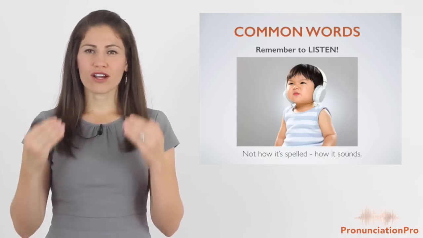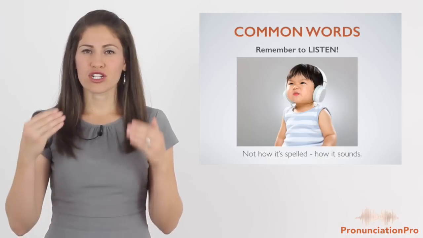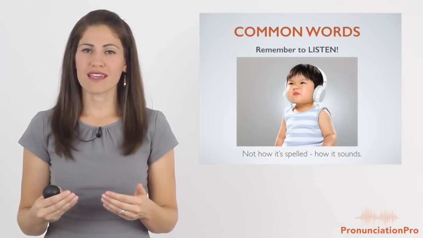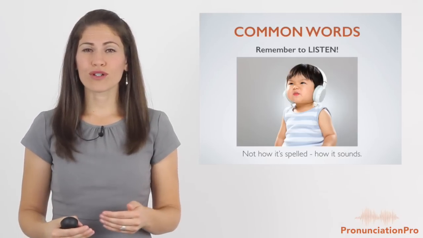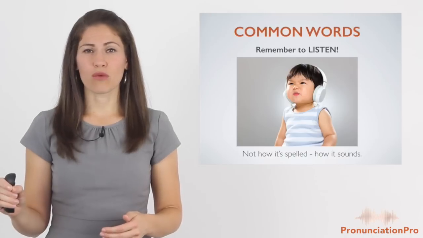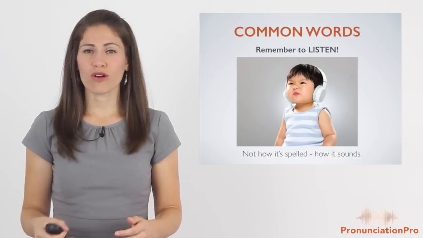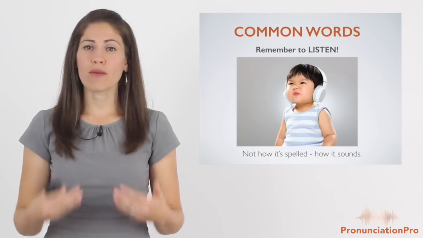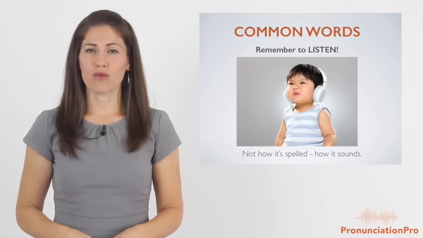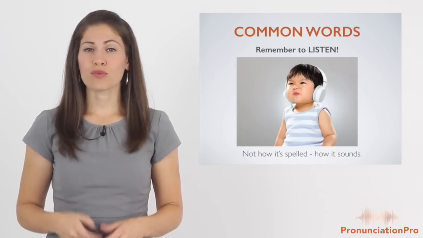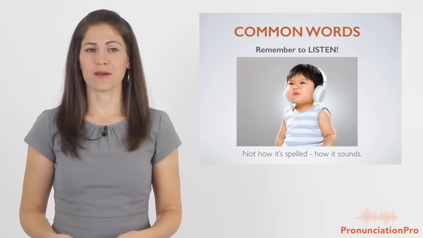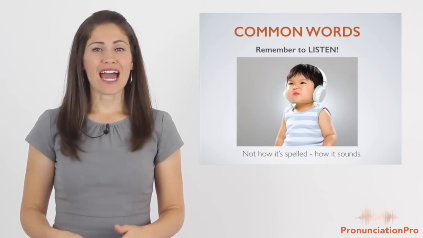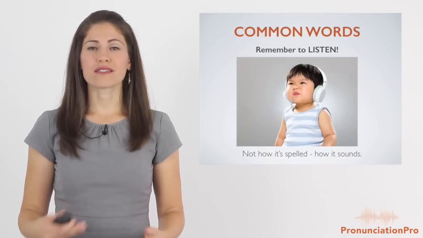And be very, very deliberate about that repetition to make sure that you're saying it exactly the way I'm saying it. If it feels uncomfortable at all for you, then highlight that word, underline that word, make note of that word to practice, because if it's uncomfortable in any way, it probably means that you're not saying that word correctly. And I want you to practice it the correct way, okay? So remember, it's not how it's spelled, it's how it sounds.